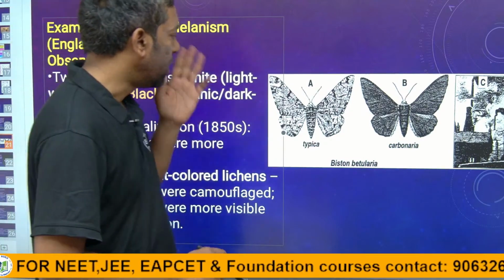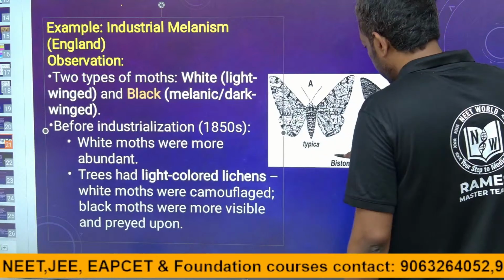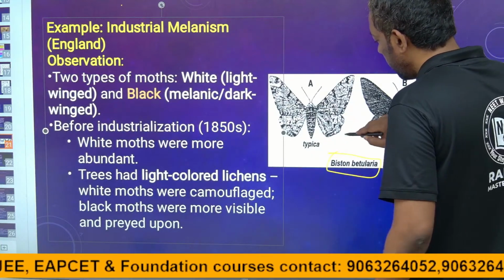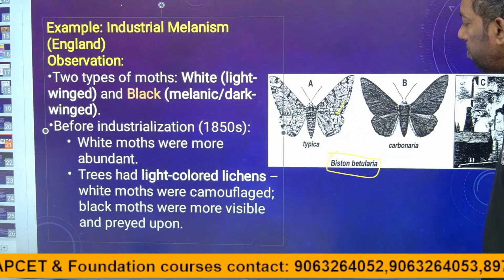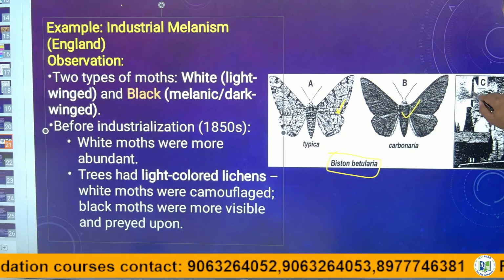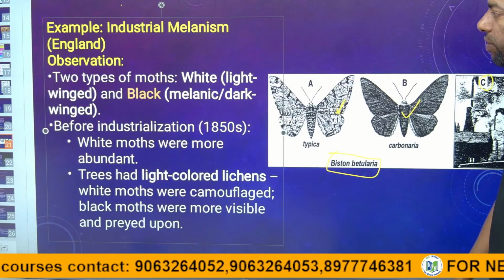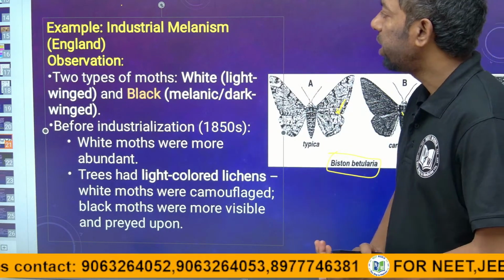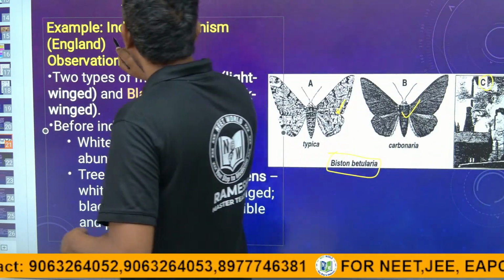Okay, Biston betularia, guys. Just see, this is the peppered moth. This is the one color, this is the one color. This is an example of industrial melanism.